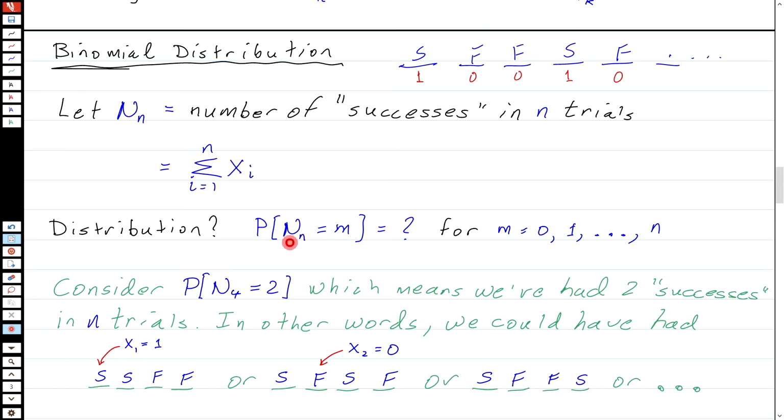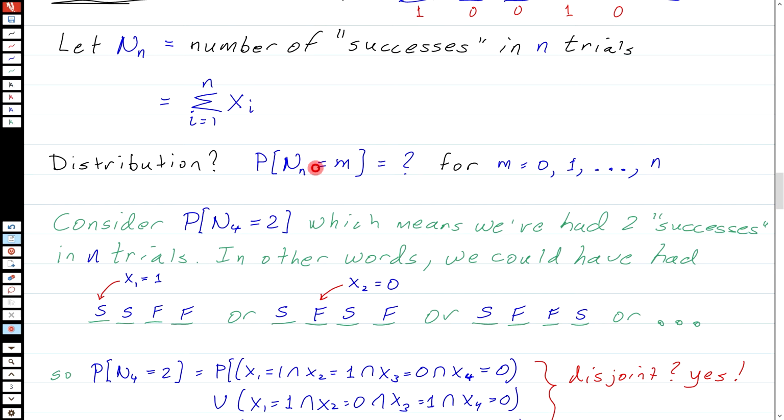To do that, we have to come up with the probability that N_n is equal to m. Our possible values of m are 0, we could have no successes, 1, we could have 1 success, and so on and so forth up to n. We cannot have more than n successes in n trials. So m goes from 0 to n. Well, how do we get this distribution?